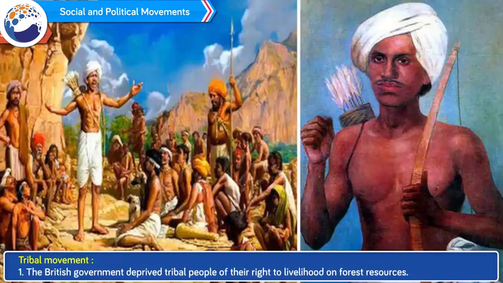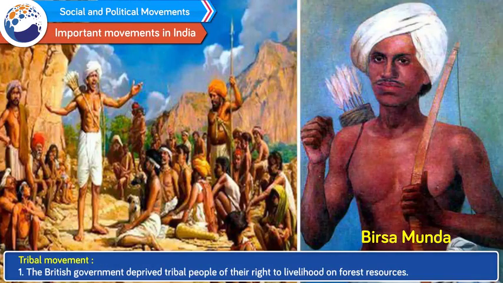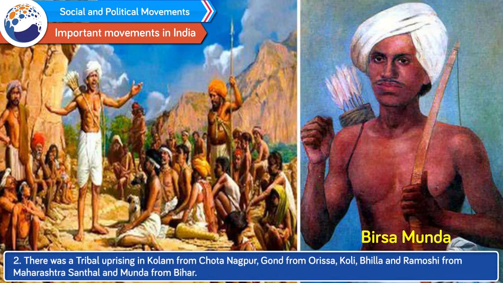Important movements in India. Tribal movement. 1. The British government deprived tribal people of their right to livelihood on forest resources. 2. There was a tribal uprising: Kol from Chota Nagpur, Gond from Orissa, Koli, Bhil and Ramoshi from Maharashtra, Santhal and Munda from Bihar.